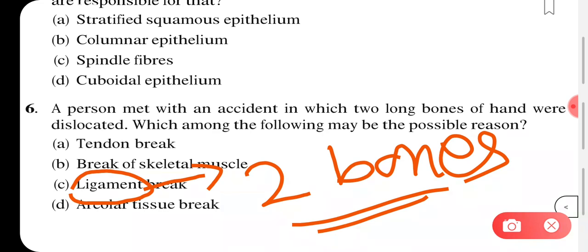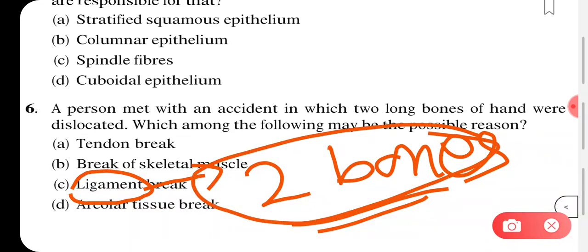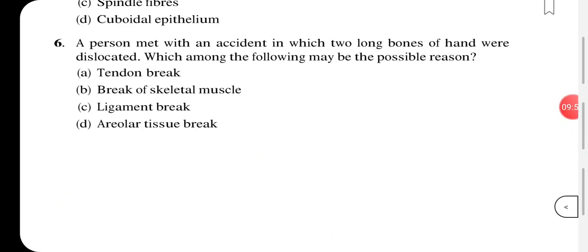They contain very little matrix and connect bone with bone. We find ligaments in the ankle joint, elbow joint, knee joint, and also in the shoulder.